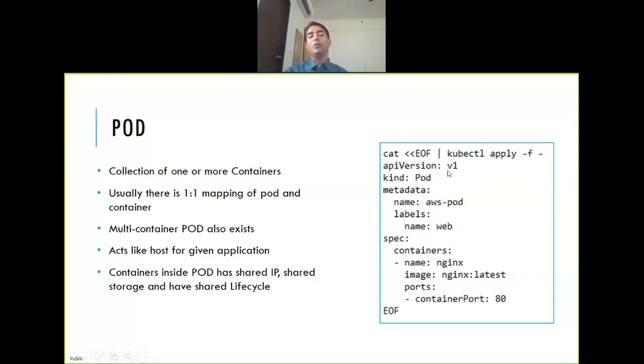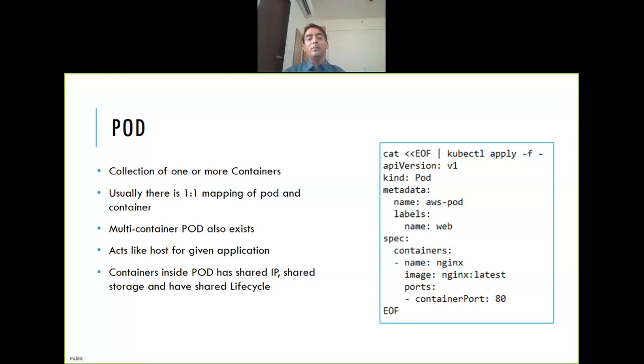Now, for any object that you create, you have to give some name, right? So I'm giving AWS pod, and I'm giving one label so that I can search for this pod. I'm creating so many pods. How do I uniquely identify this AWS pod? What is the purpose of this pod? So this one is serving the web tier, right? You can have as many tags, and a tag is nothing but a label, as many as you want. And on which port this container should be running, I'm just saying run it on 80. I'm giving a container name also. So there is a pod name and there is a container name, right?